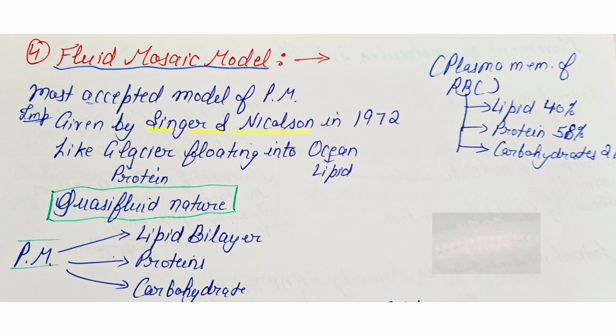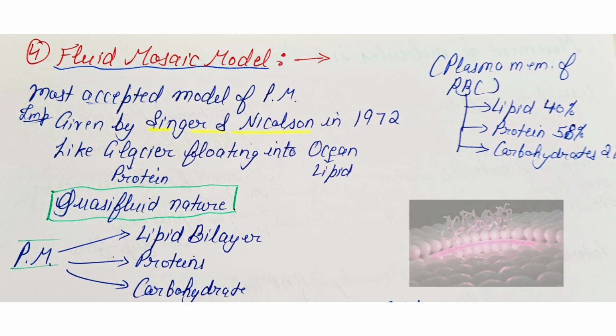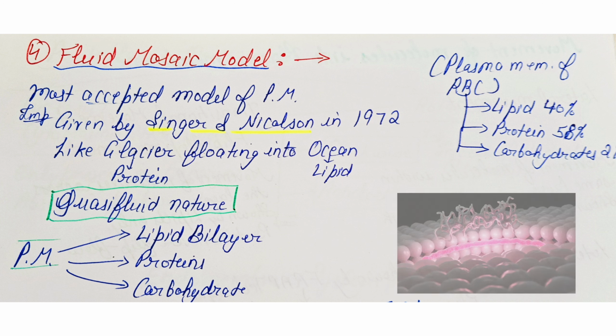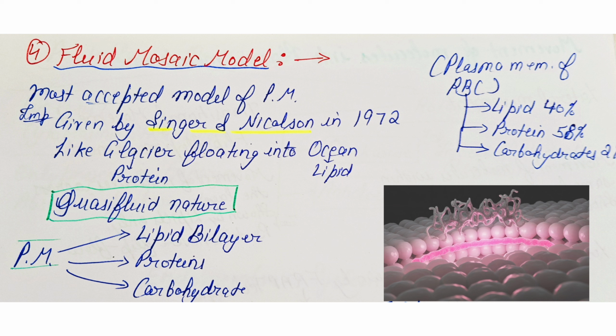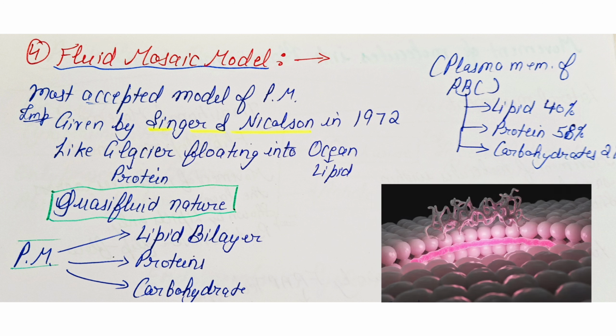Then we have the fluid mosaic model of the plasma membrane. It is the most accepted model of the plasma membrane, proposed by Singer and Nicolson. They studied the plasma membrane of RBC. In the RBC plasma membrane, the lipid content is 40%, protein 58% and carbohydrate is 2%. They compared the plasma membrane with glaciers floating in the ocean. This ocean is of lipid and the glaciers in the ocean are proteins.